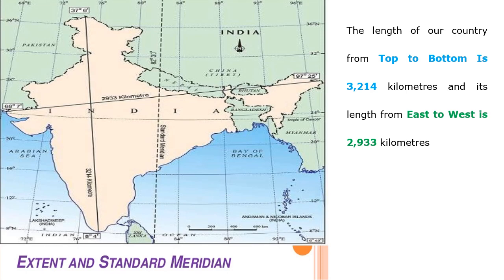So we were saying the length and width of our country: from top to bottom it is 3214 kilometers, and from east to west it is 2933 kilometers. In this slide you can also see the IST, Indian Standard Meridian, which is 82.5 degrees east longitude, which passes through Mirzapur of Uttar Pradesh.